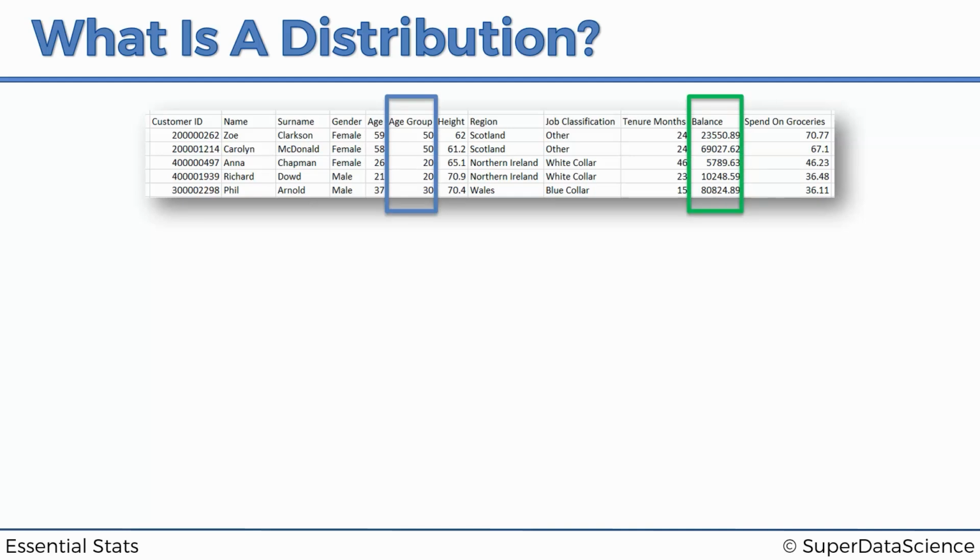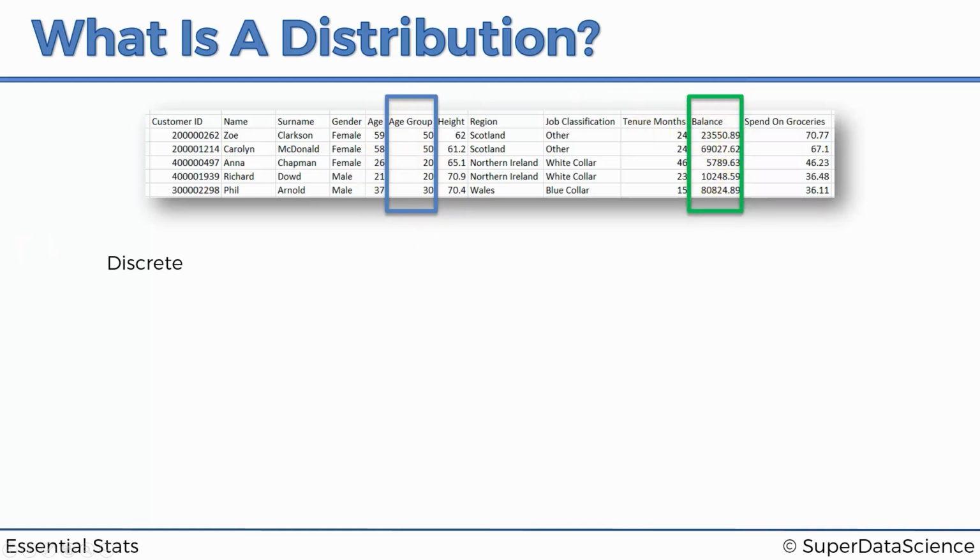And we're going to talk about distributions, and you'll see that they're a bit different for discrete and continuous variables. And that's why we specifically picked a discrete variable. So age is debatable, whether you want it to be discrete or continuous. In this case, it's probably continuous. Whereas age group, you can see that it's intentionally been made discrete, that there's only certain columns. So this is definitely a discrete variable. Balance is continuous because it's not in certain buckets.